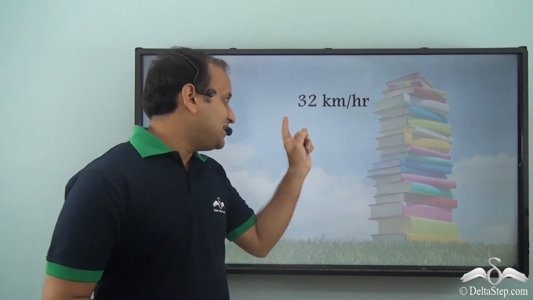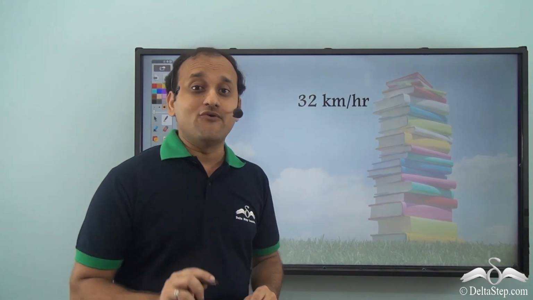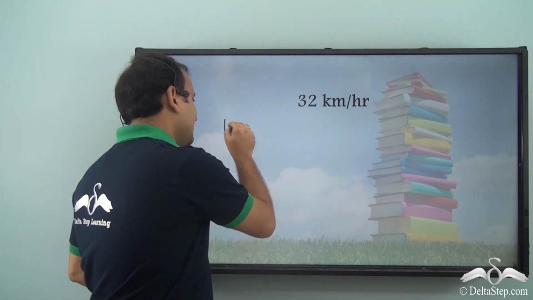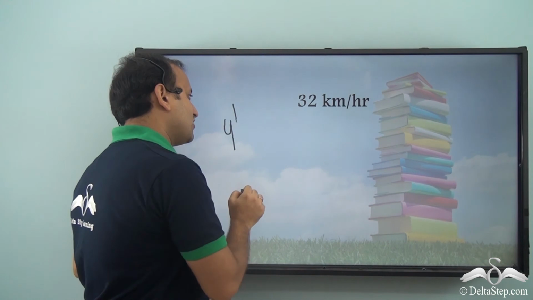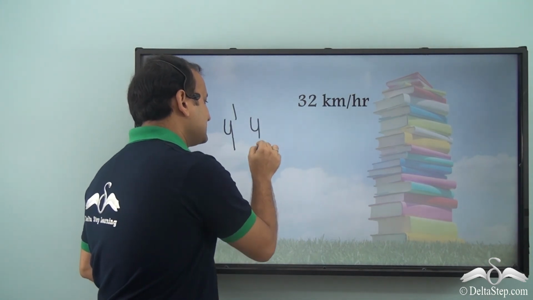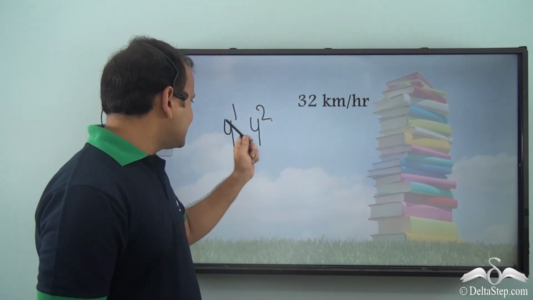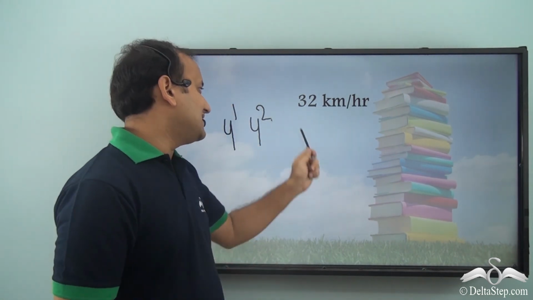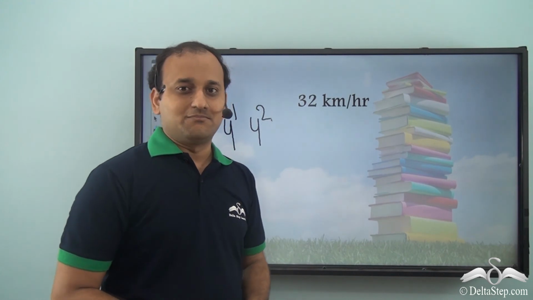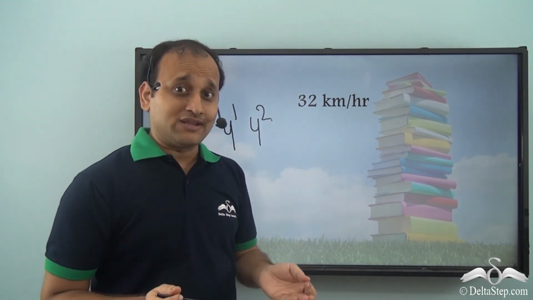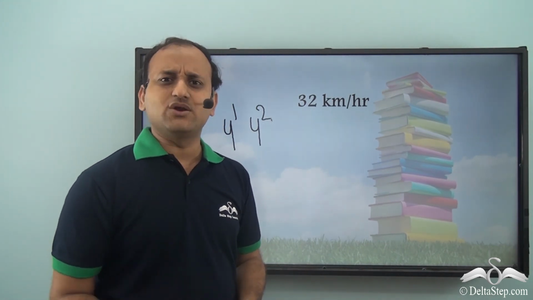That is, the speed increases at the power of 4. That is, for the first second, the speed is 4 to the power of 1. For the second second, it's 4 to the power of 2, and so on. Now, he has this information for sure, and he has 32 kilometers per hour. But still, he has not taken down the actual time. So how does he calculate that?